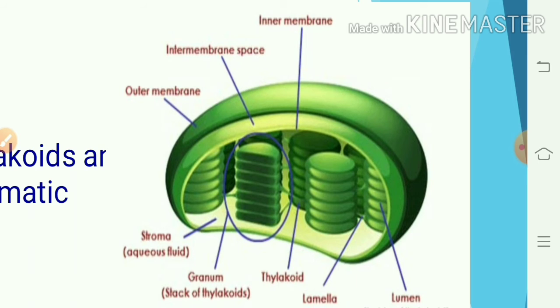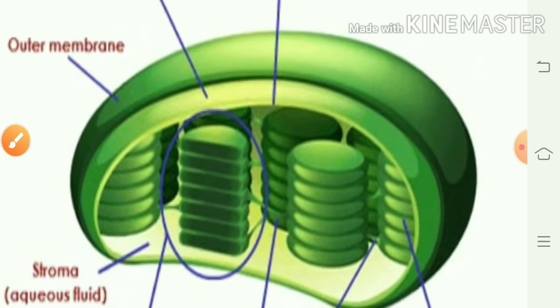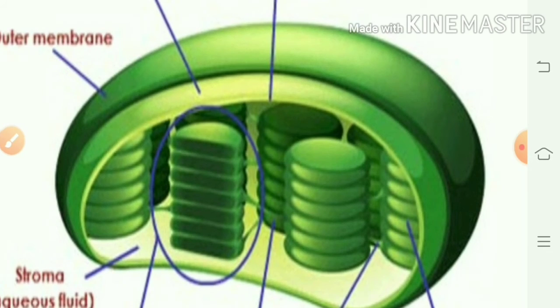Here you will see stroma, the aqueous fluid. This stroma is the site of dark reaction or CO2 fixation of photosynthesis. It has a number of grana, starch grains, ribosomes and DNA molecules.